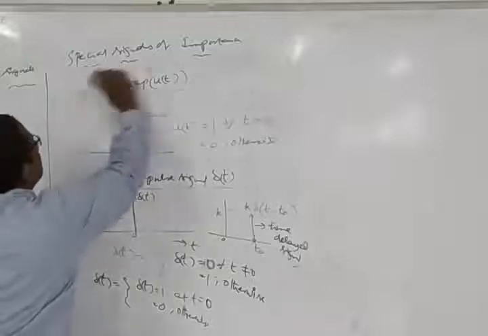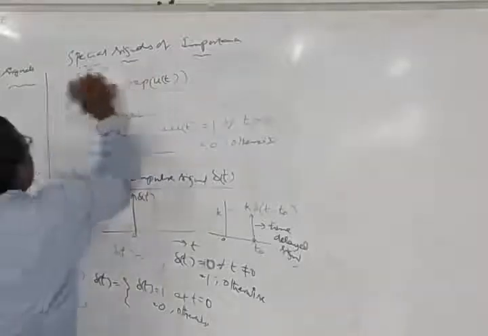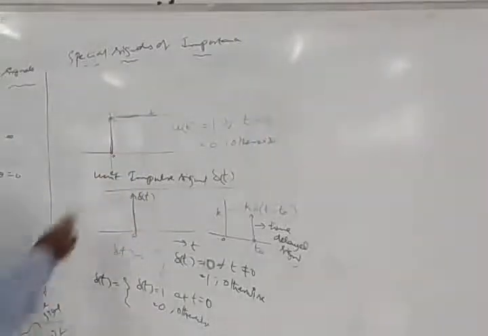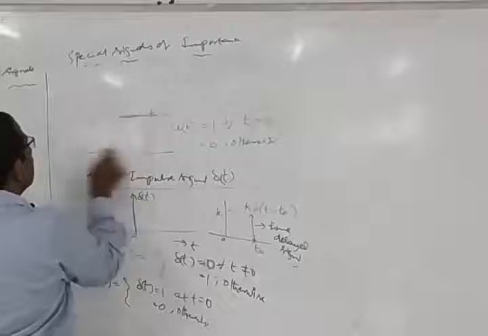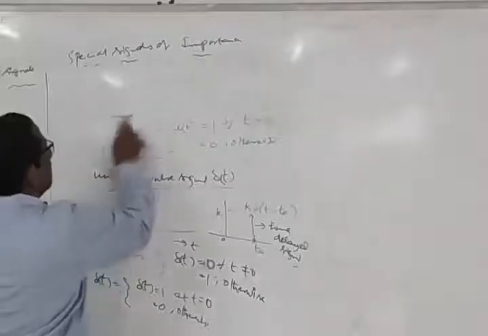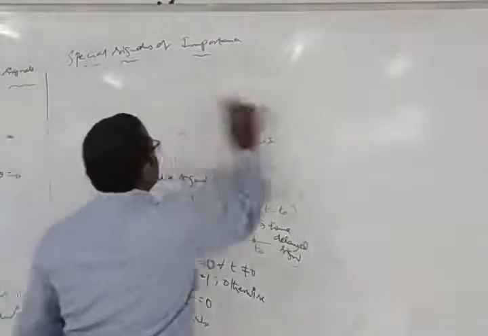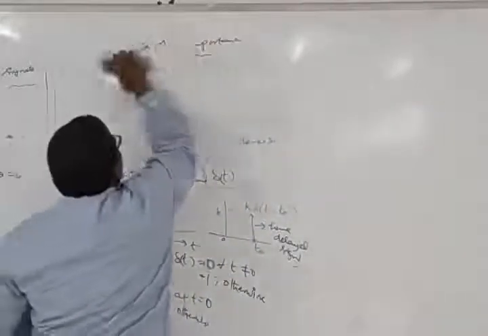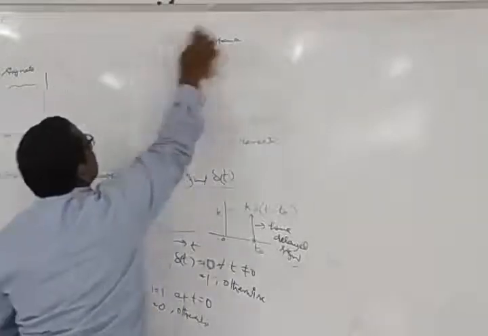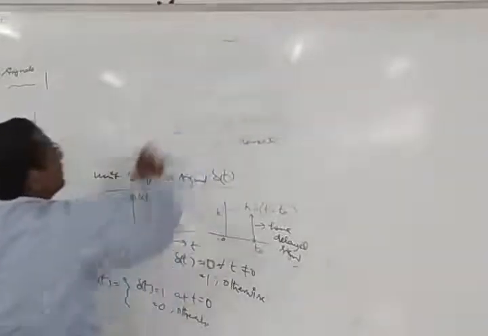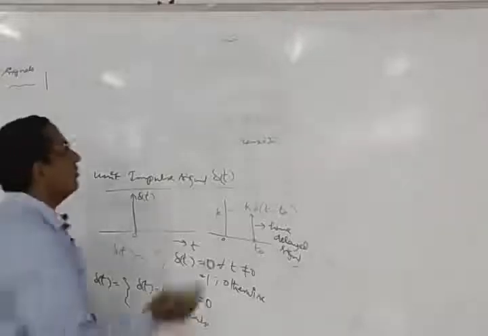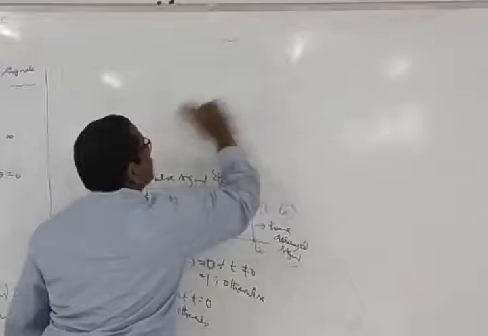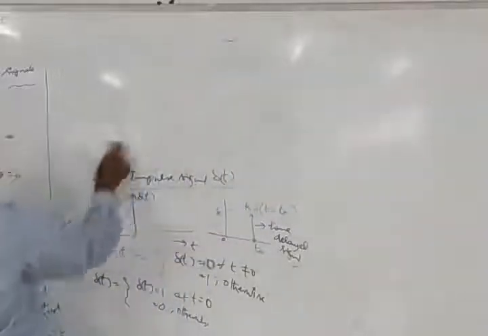Then after these signals, we have another type called sine wave signals. Already we have discussed this. This is a sinusoidal signal. Sinusoidal means what? A cos wave or a sine wave can be called a sinusoidal signal. Why is cos called sinusoidal? Because it is varying sinusoidally. It is varying with respect to time in a continuous alternating manner, and hence the cos wave is also known as a sinusoidal signal.